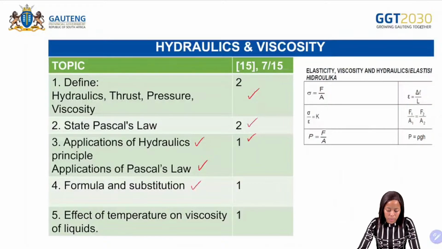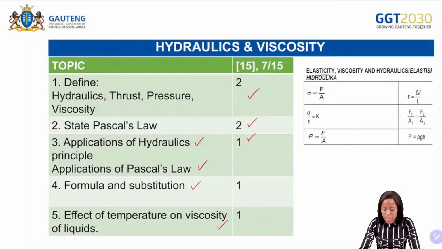formulas. And then in terms of the viscosity, the effect of temperature on the viscosity of liquid. So we know what is the relationship between the two. They are inversely proportional. So if you have an increase in temperature, you'll have a decrease in the viscosity. So where do we find those formulas?